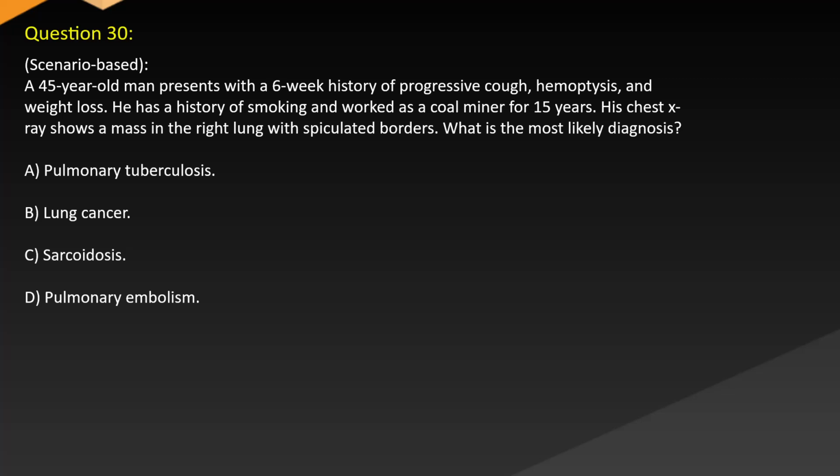A 45-year-old man presents with a 6-week history of progressive cough, hemoptysis, and weight loss. He has a history of smoking and worked as a coal miner for 15 years. His chest x-ray shows a mass in the right lung with spiculated borders. What is the most likely diagnosis? A. Pulmonary tuberculosis. B. Lung cancer. C. Sarcoidosis. D. Pulmonary embolism.